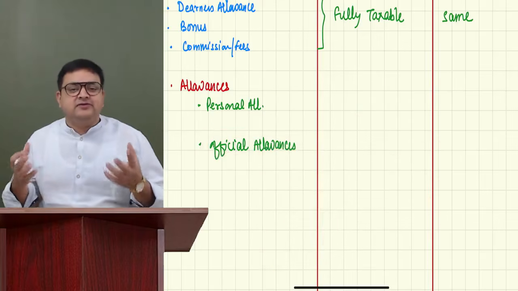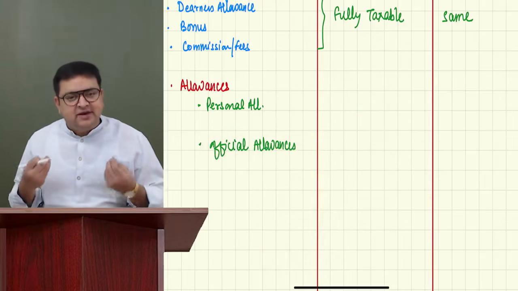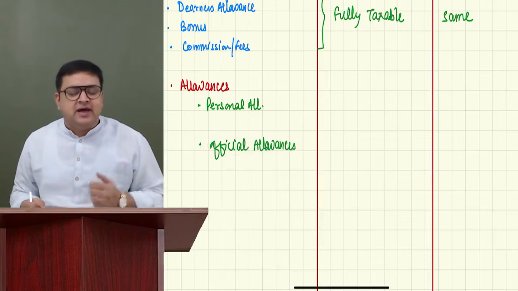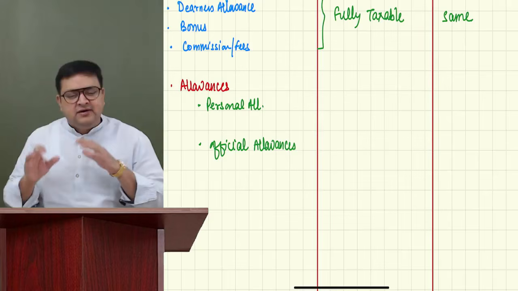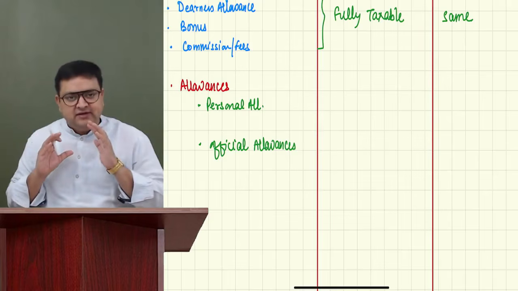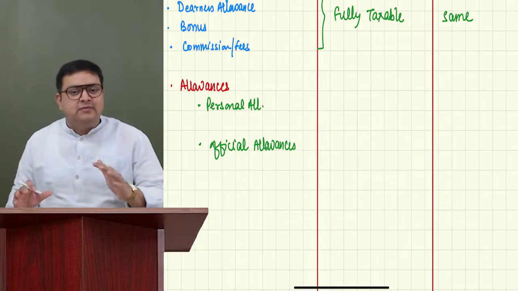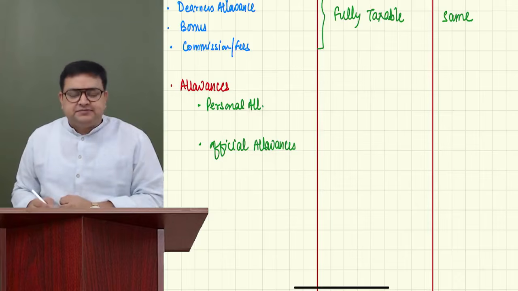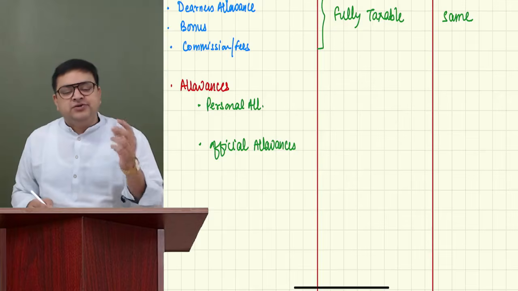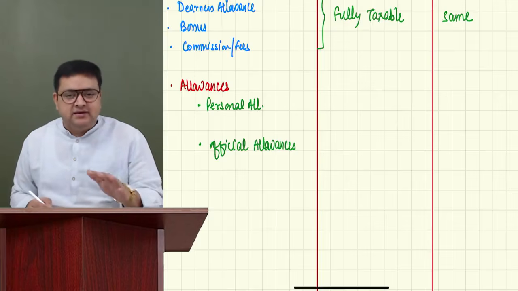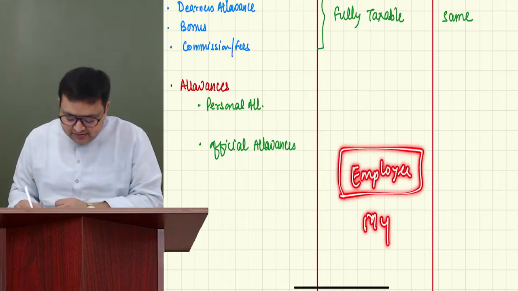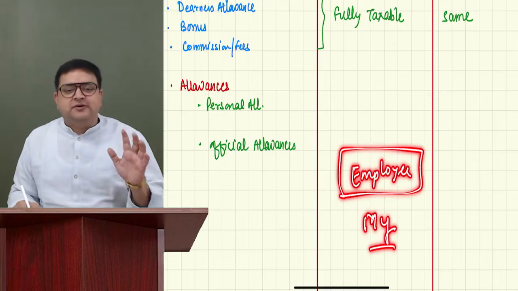Why will income tax tax you? You can say that this money which I am getting, I'm actually spending for official purpose. I'm not spending on myself. See, there is a very, very basic thumb rule. What is personal and what is official? Any amount which the employee can say it is my money, that is personal.